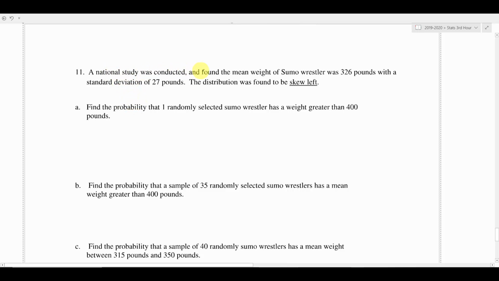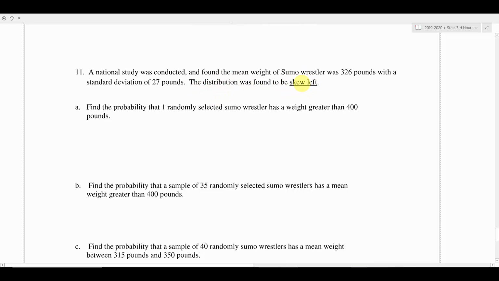We have a national study that was conducted, and it found that the mean weight of sumo wrestlers was 326 pounds with a standard deviation of 27 pounds. If you don't know what a sumo wrestler is, they're wrestlers from Japan, and they specialize in getting very, very big, and then they try and push each other out of a ring. So sumo wrestlers are famous for being very large people. You can see the mean weight of a sumo wrestler is 326 pounds. That's very large. Anyways, the distribution of the sumo wrestlers was found to be skewed left.